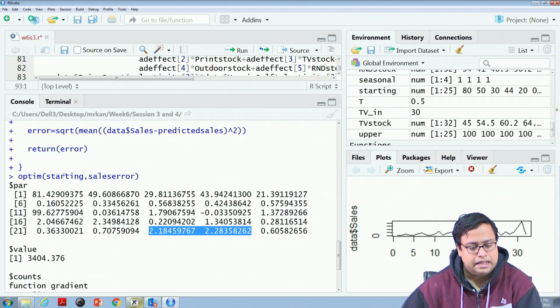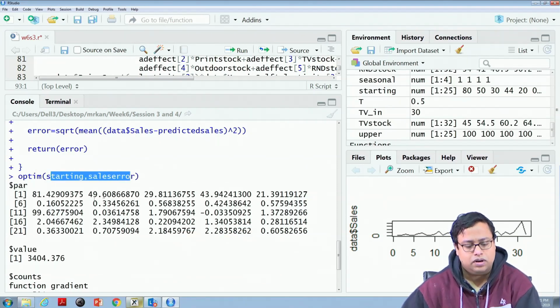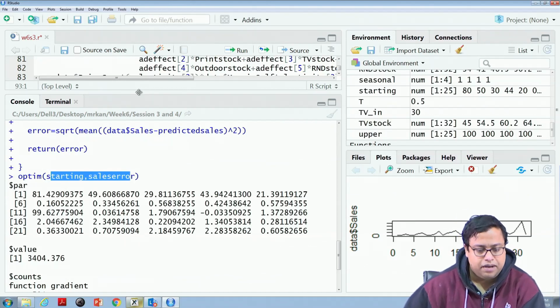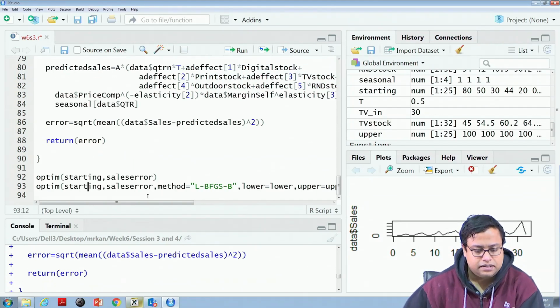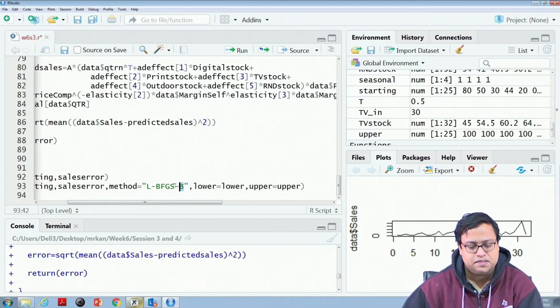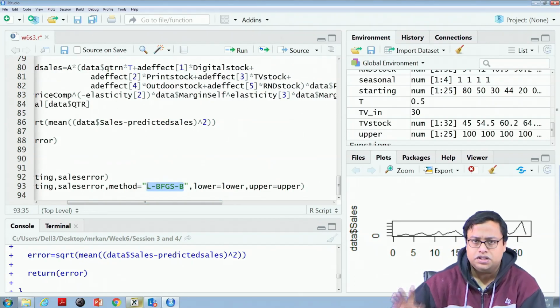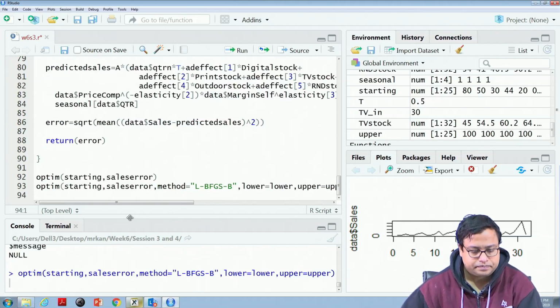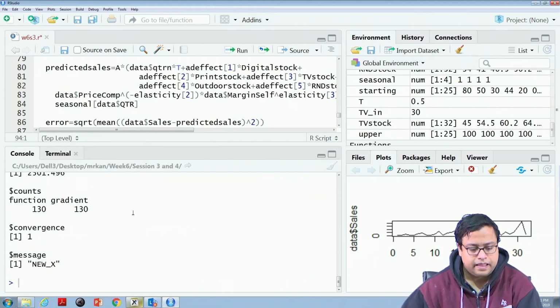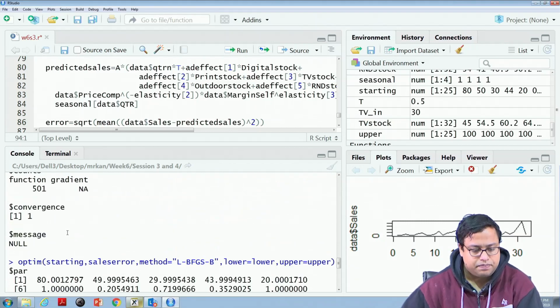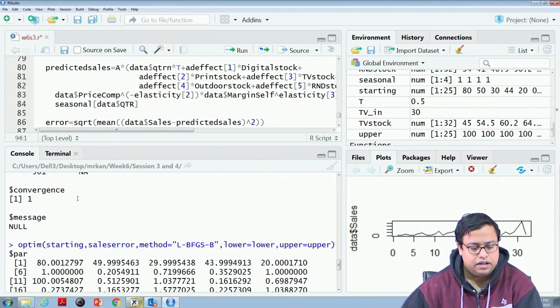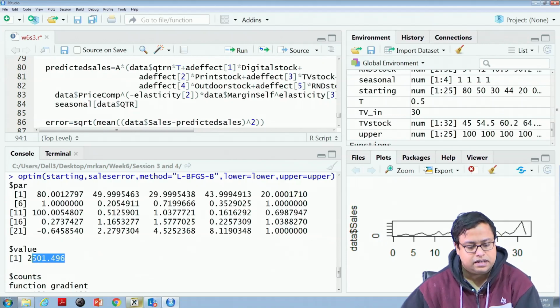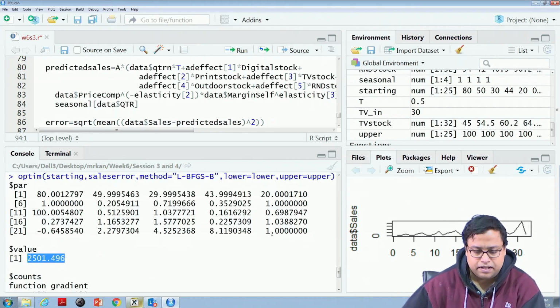Now, in this case we did not have an upper limit and lower limit. To check, to put the upper limit and lower limit, we have to write method is equal to L-BFGS-B. It is an optimization method which is a bounded method, and lower is equal to the lower column and upper is equal to the upper column that we have created. Using that, if I optimize, it is still giving me a result. See, the previous one was 3404, now I have converged to a better result, 2501, and some other results are coming.